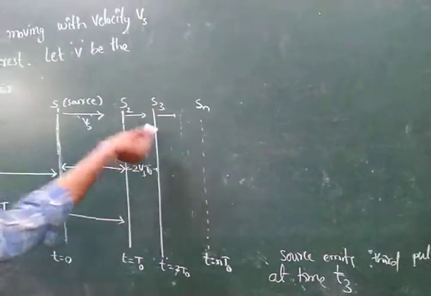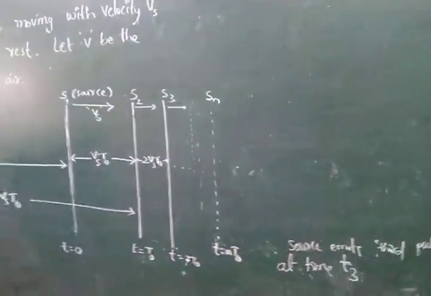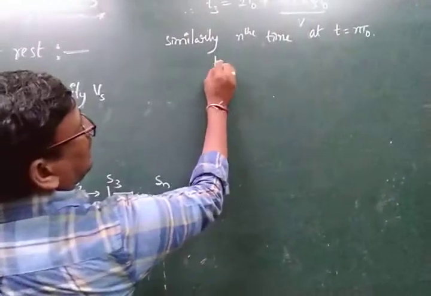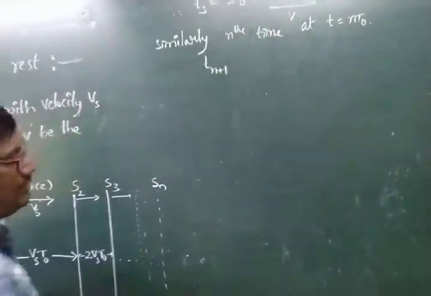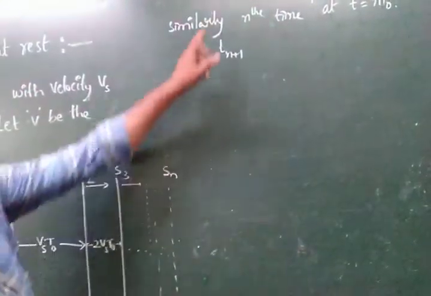This is received by the observer at time t n plus 1, and observing here the t2 is there.